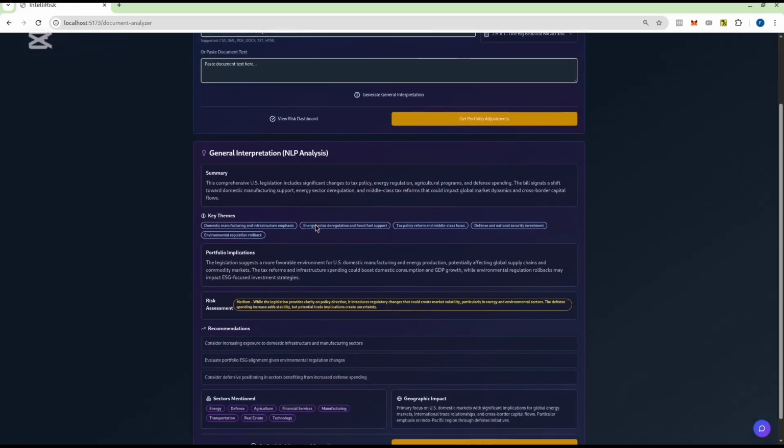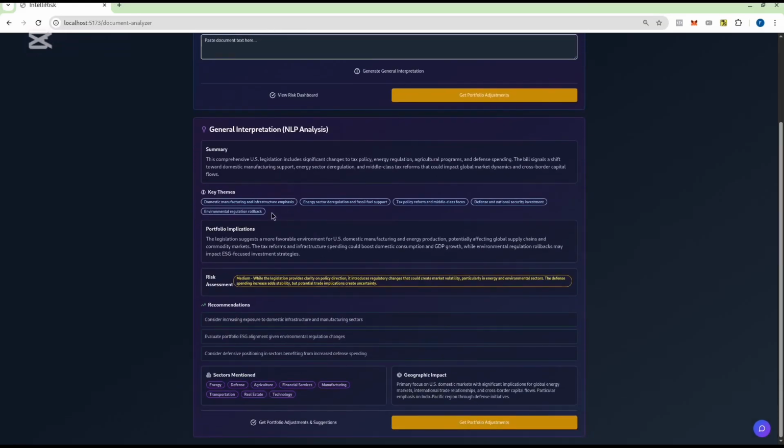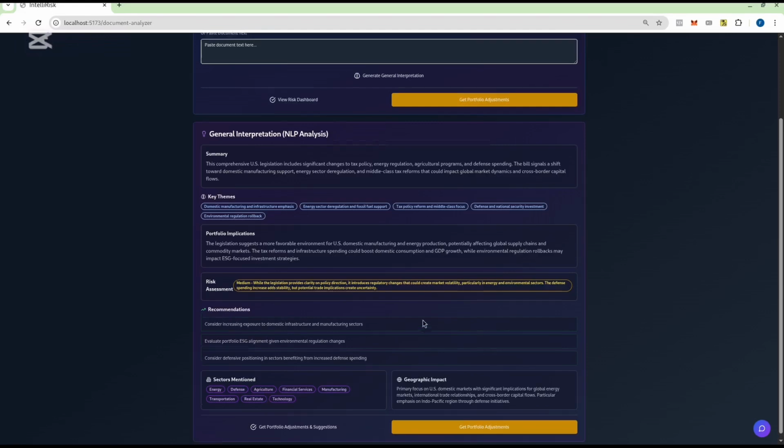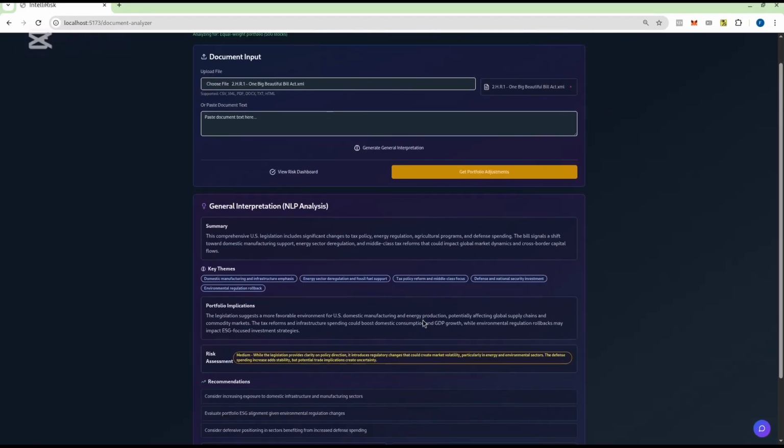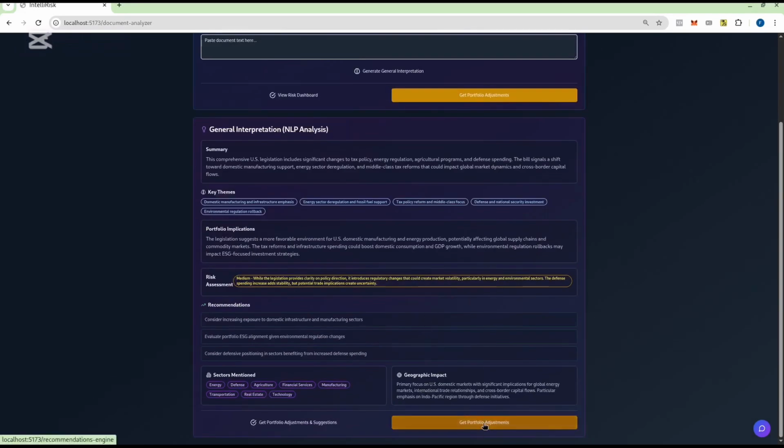So here, as you can see, you basically have a summary of what is happening. You also have the key themes, the portfolio implication, risk assessment, and general recommendation. Also all the sectors mentioned and geographic impact. So I mean, you can pause and read this in more detail, but I'll get directly into the portfolio adjustment.